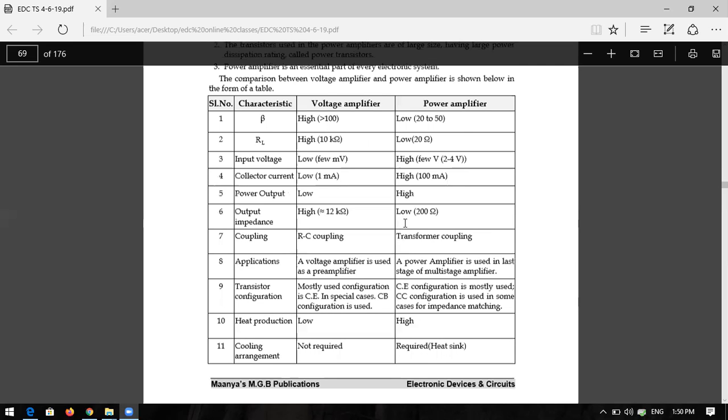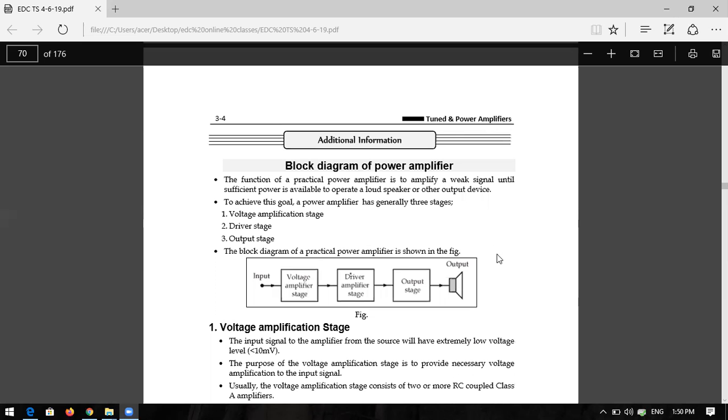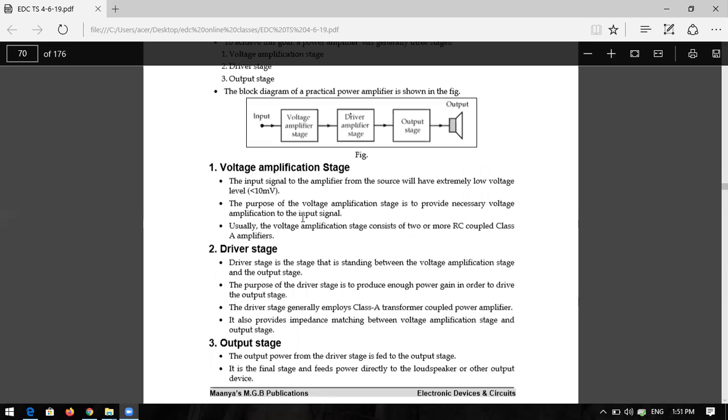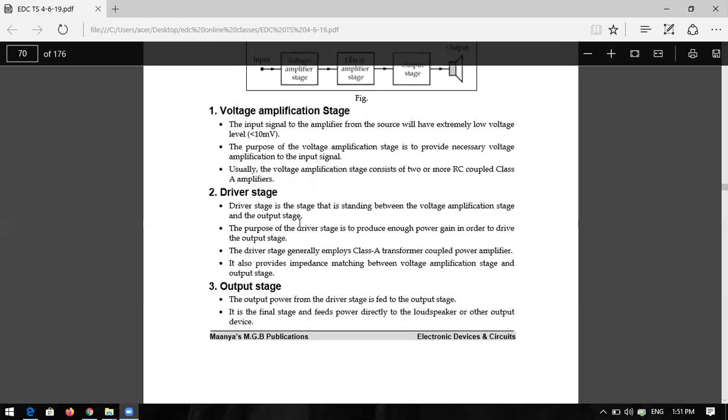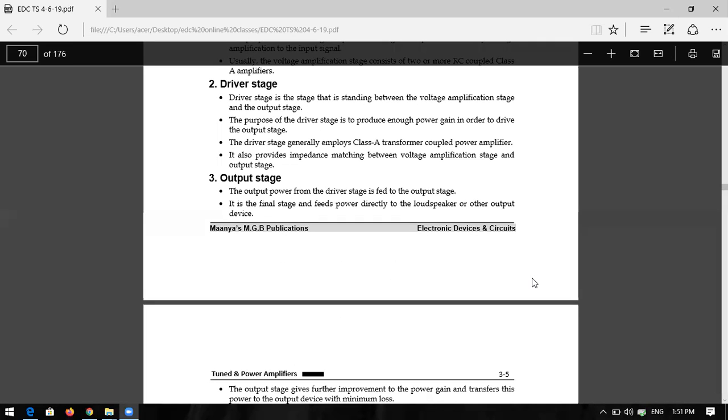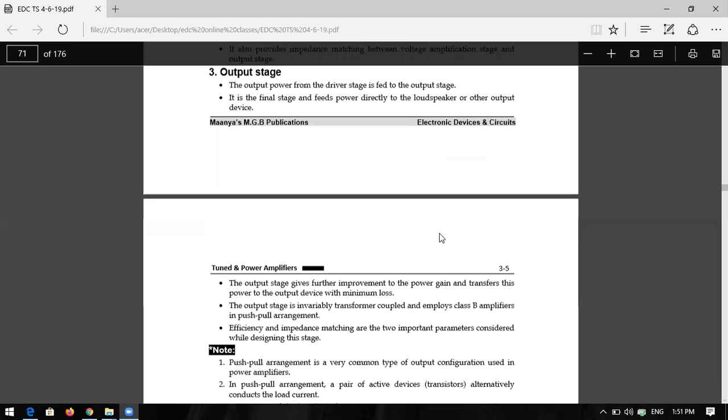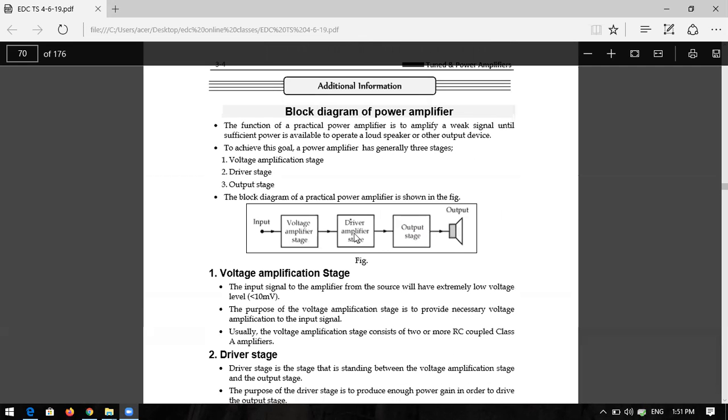If you see the block diagram of a power amplifier, the first stage is the voltage amplifier only, the second stage is the buffer, and the output stage is the power amplifier, which is connected to the loudspeaker. So what is the power amplifier? We have a voltage amplification stage, the driver stage and the output stage. In the driver stage we use a class A transformer. The output stage is the final stage, power directly connected to the loudspeaker.